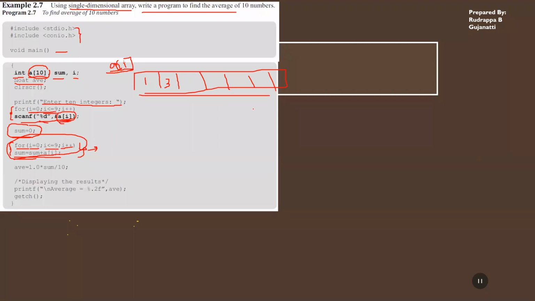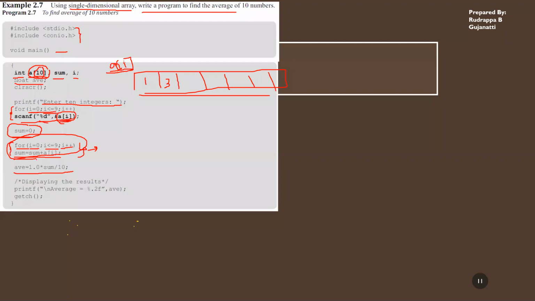you will be having the overall sum of all these elements. So when you have the sum of all these elements, now what you do is you take the average of this number, that is sum divided by, you have 10 elements totally, so sum divided by 10 will give you the average number.